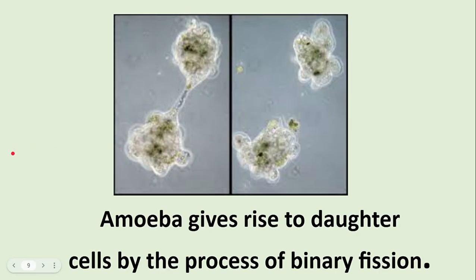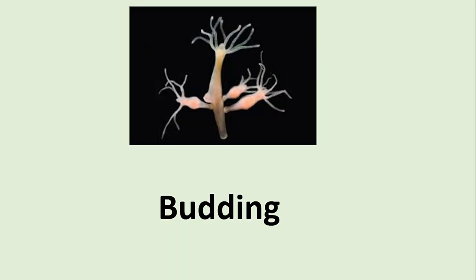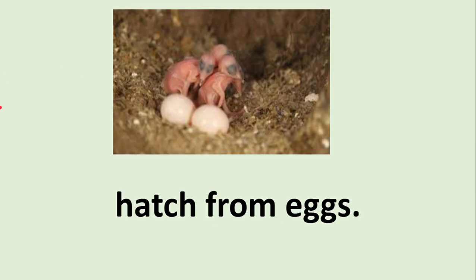Now, let us look at some organisms and how they reproduce. Amoeba gives rise to daughter cells by the process of binary fission. Meanwhile, humans, cats, and dogs are born from their mothers. An organism called Hydra reproduces by a process called budding, in which basically the offspring, that is the bud, grows on the parent cell and then eventually falls out to become an individual organism. Birds and snakes hatch from their eggs.